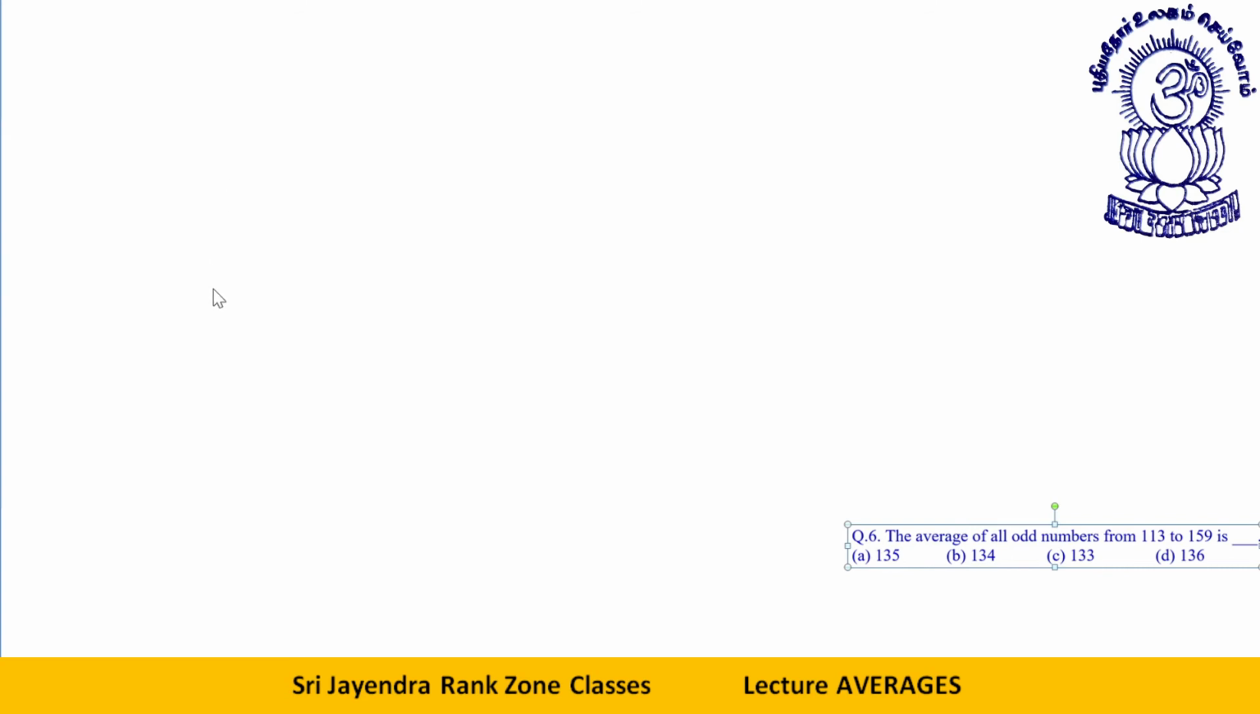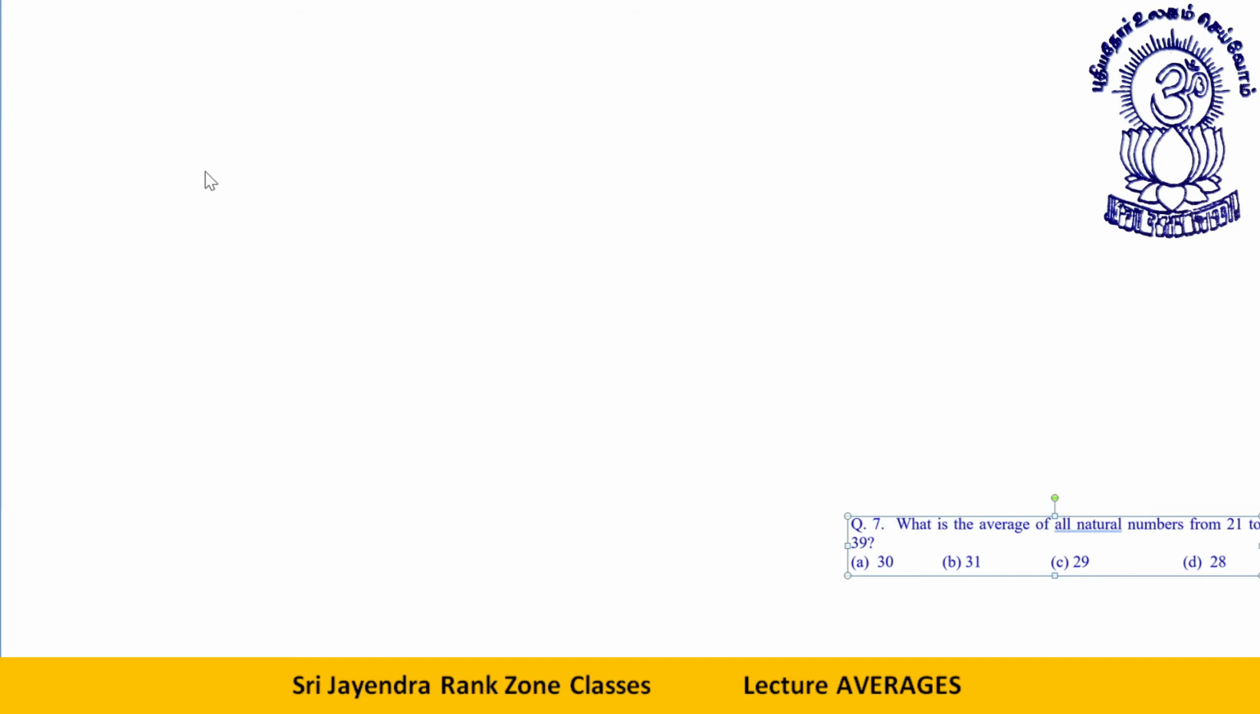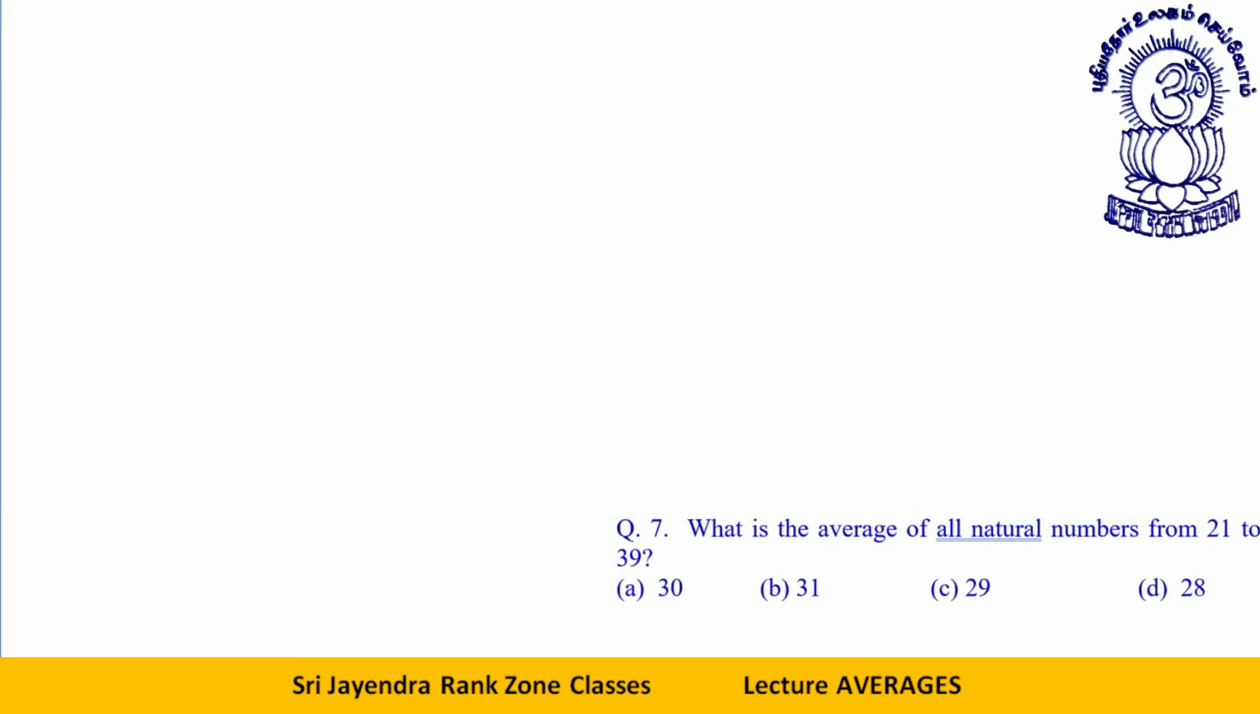The next question we have is this. What is the average of all the numbers from 21 to 39? All natural numbers from 21 to 39. Okay, let me increase the size. 21 to 39. I can easily spot that 30 is the middle number. Why? Because there are 9 terms here and 9 terms here. So 30 is the average. No need to do anything. I don't even need to solve it. The better way is you can do 21 plus 39 divided by 2. That will give you 60 by 2, 30.